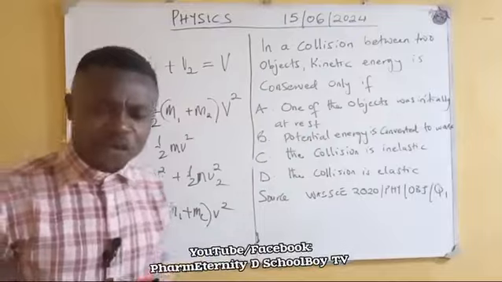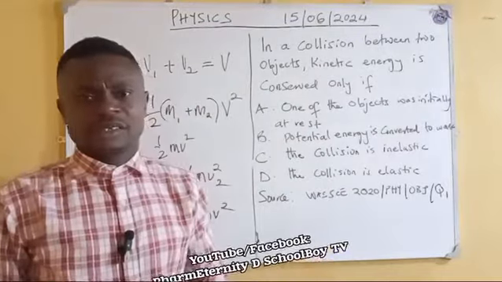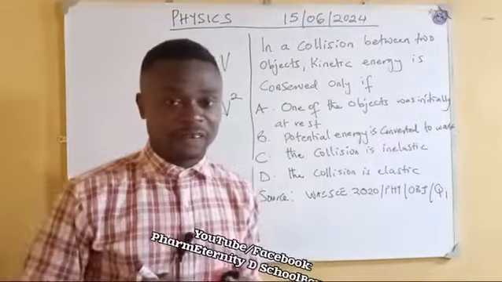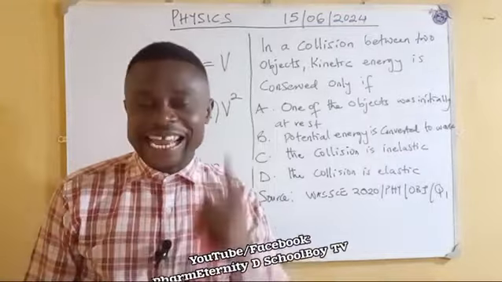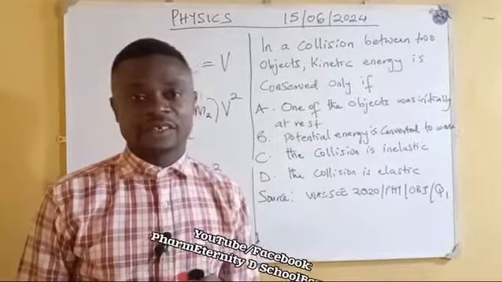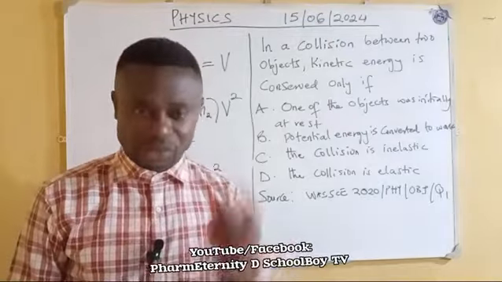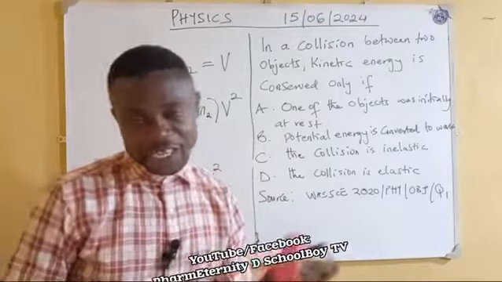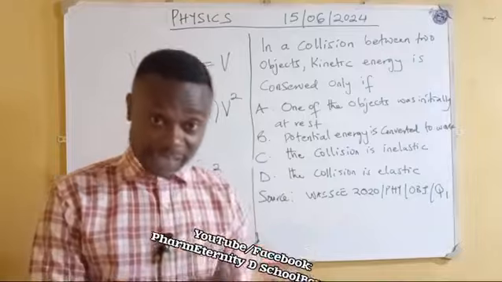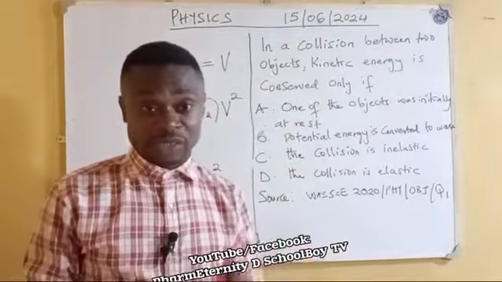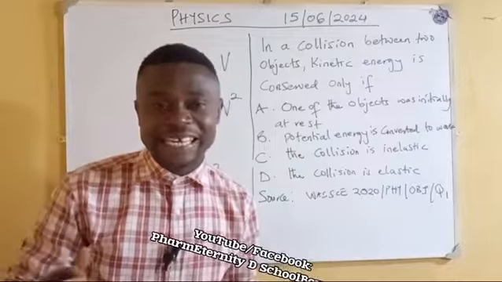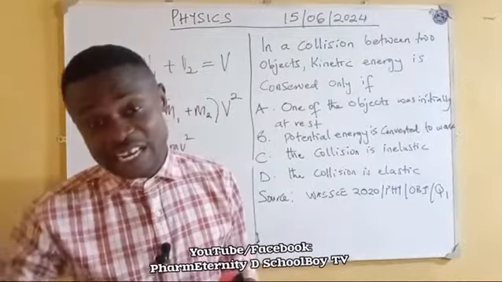So for inelastic collision, energy is not conserved, but for elastic collision, energy is conserved. The total kinetic energy is conserved and the momentum is conserved. In inelastic collision, the total momentum is conserved, but the total kinetic energy is not conserved.